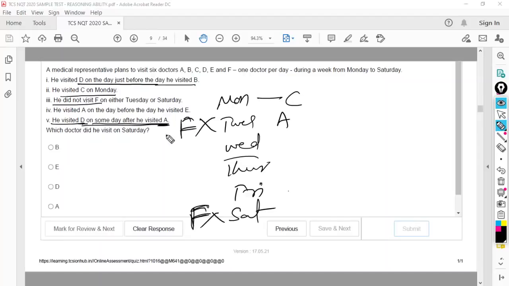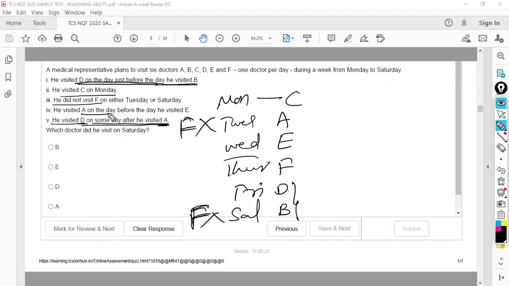So I'm taking A here, and he visited A on the day before he visited E here. And then he visited D on some day after A. So if I take D here, then B here, but this has again F here. Now this has violated because he should not visit F on Saturday. So therefore what I have to do? I have to shift these places to, let's say, B here, D here, F here. Why B, D here? It's given that he visited D on the day just before he visited B.